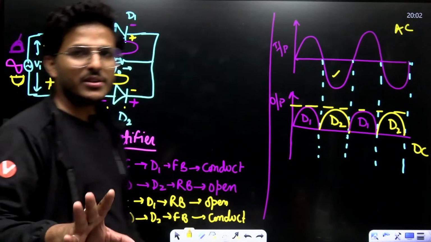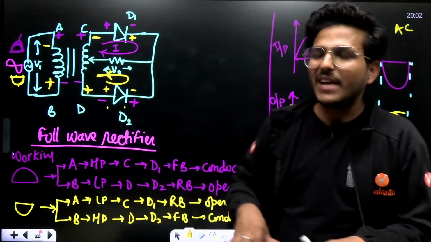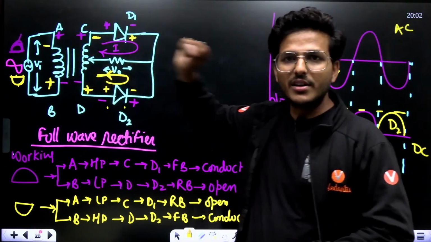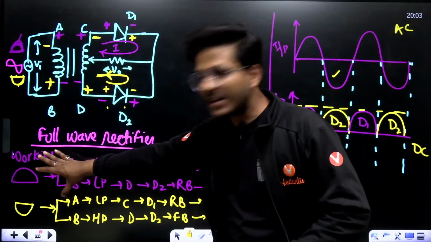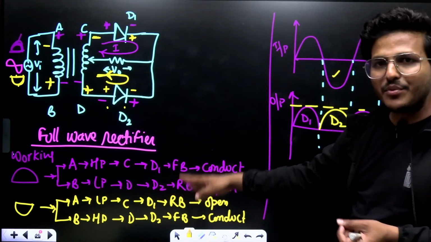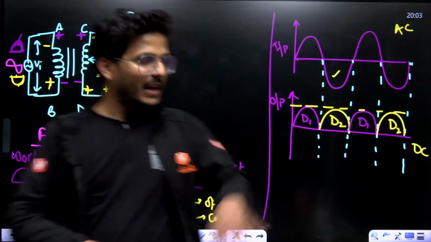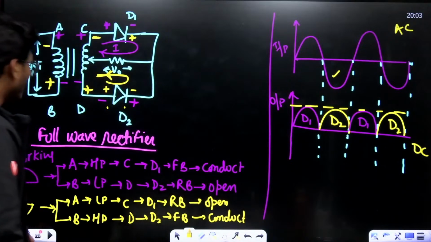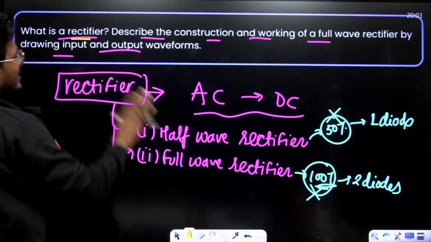You got the point? Now you have to elaborate each and everything: the diagram of the full wave rectifier, then the workings. I'm just putting it in points format, but you have to write in paragraph format. Then after, this is the output. See the question, what they ask: what is the rectifier?